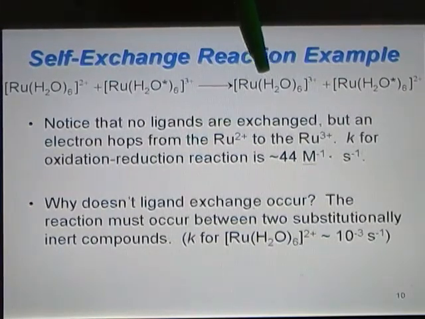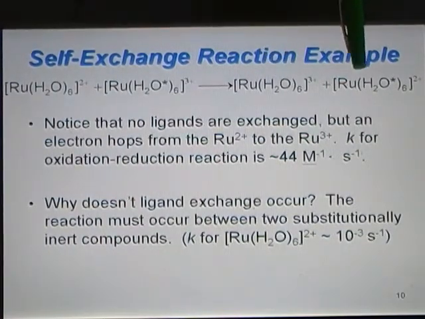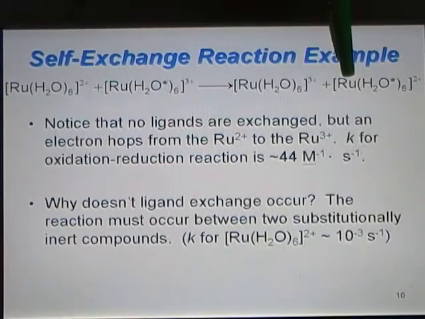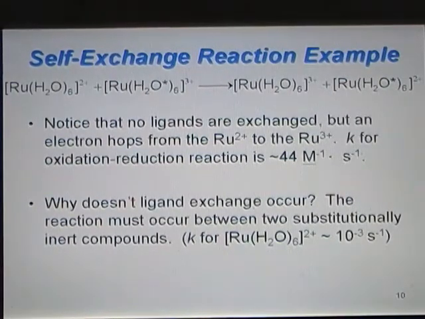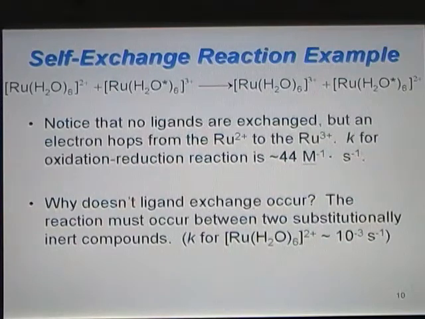All 6 of the ligands on the original ruthenium compound are still just plain water, and all 6 waters on this part of this complex are still radio-labeled. When this reaction occurs, the rate constant is 44 per molar per second. This is a fast reaction.